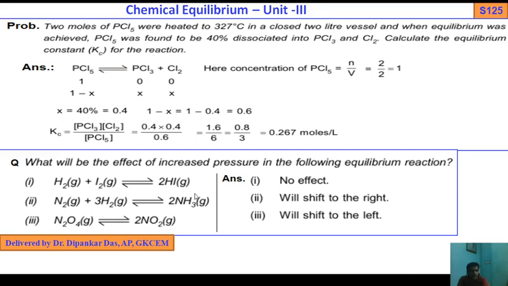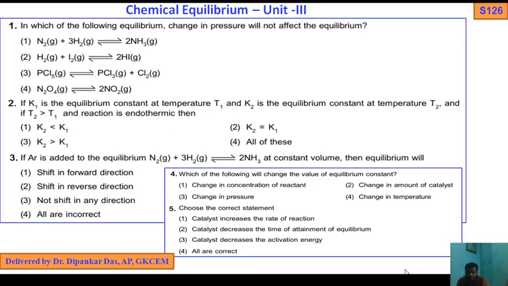So I have answered these MCQ questions. So no effect because the number of moles is the same, 2, but here the number of moles in the reactant side is higher compared to the product, and here the number of moles is less compared to the product side.